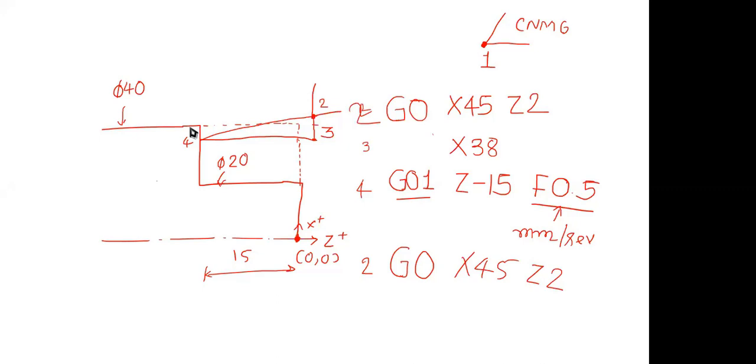Now let me see your question. Amit, I want to know how you calculate the value D20. There is no D20 here. I don't know the question, Amit. Amit Lainka, what is Z2? Z2 is a safety distance. We can call it a retract distance. The tool, coming from here, should not touch the surface rapidly. So what we are doing is moving from here to the nearest position rapidly. Then we start engaging it slowly, so that the tool does not directly chop off its nose radius or front face. Okay.